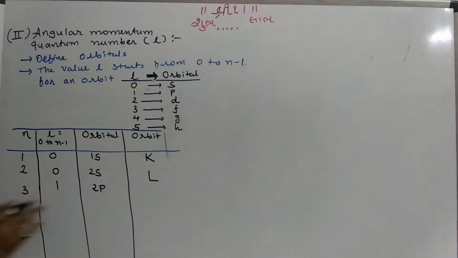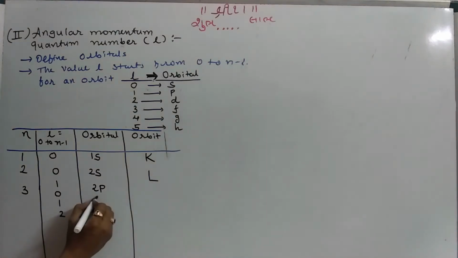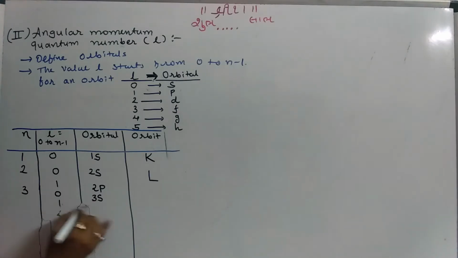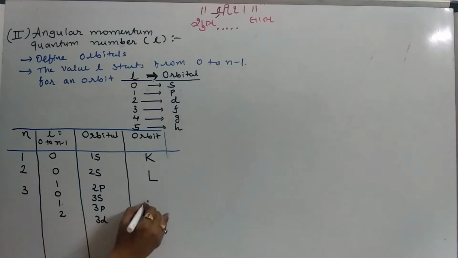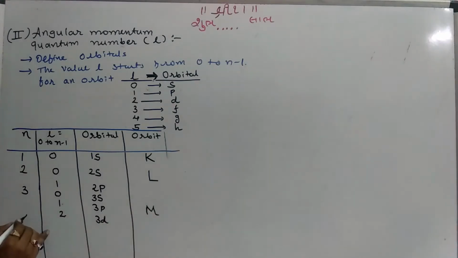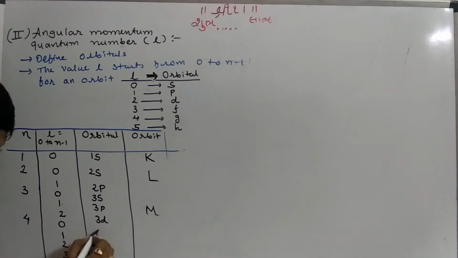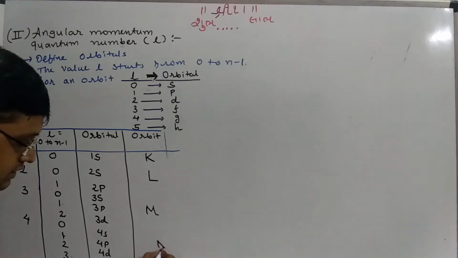Same way, for n equal to 3, 3 minus 1 is 2, so three values are possible, 0, 1, 2. l equal to 0 means s, and the principal quantum number is 3, so it is 3s, 1 is 3p, 2 is 3d, and the shell that we have is M. For n equal to 4, the possible values are 4 minus 1, 3, so 0, 1, 2 and 3. 0 is s, and the principal quantum number is 4, so 4s, 4p for 1, 4d for 2 and 4f for 3. So this shell is defined as the N shell.